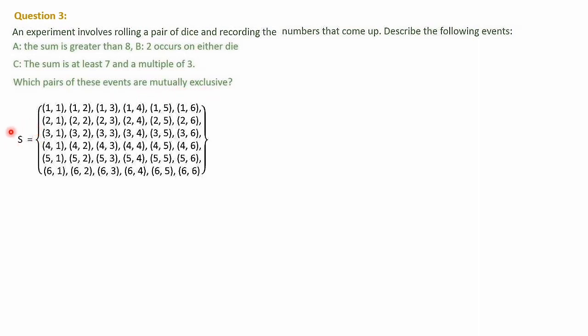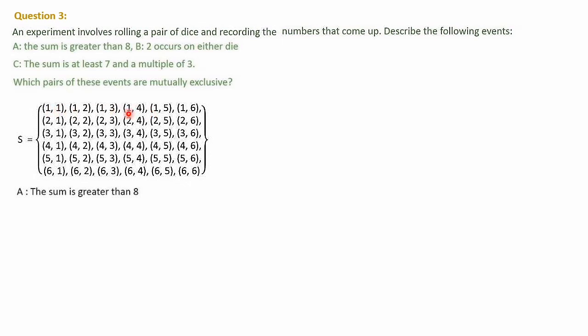So first of all, the sample space we have discussed in the previous class. When 2 dice are rolled, the sample space is having 36 elements starting from 1 1 ending at 6 6. So first one, A, the sum is greater than 8. So when we add two elements here, you should get a number which is greater than 8. Of course 1 1 is 2, it is not possible.